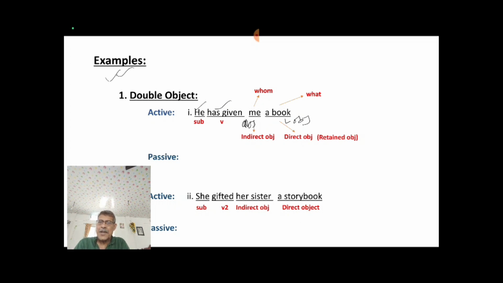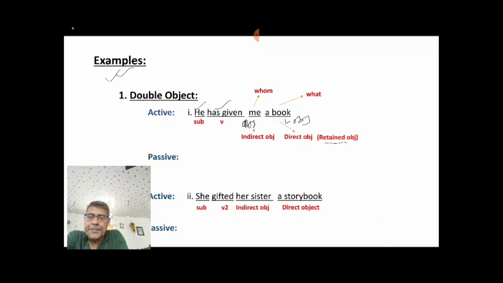থিং, ইনডাইরেক্ট অবজেক্ট, ডাইরেক্ট অবজেক্ট, ইজন্ট ইট? অ্যান্ড ডাইরেক্ট অবজেক্টকে রিটেন্ড অবজেক্টও বলা হয়। In my just finished page, I told that direct object is retained object because this object is retained in its own place, okay, in general case. Now you see the passive structure, as I already showed you how to make this passive voice of this active one when your object is double, like this, me and a book, okay.